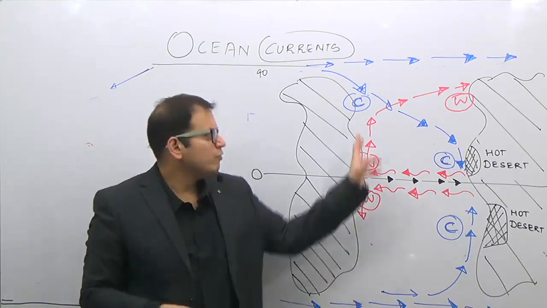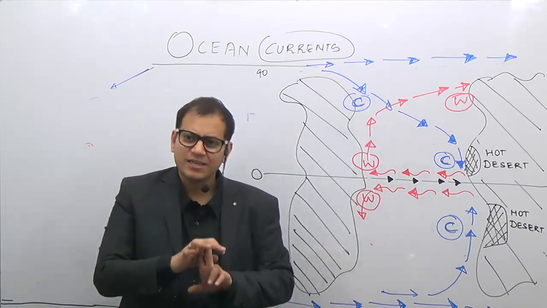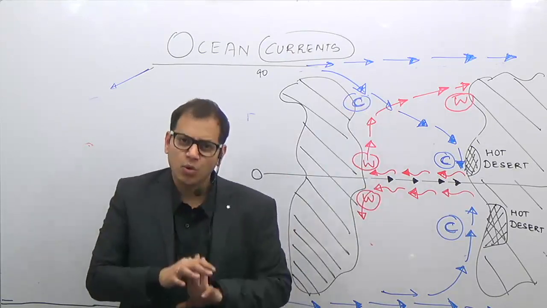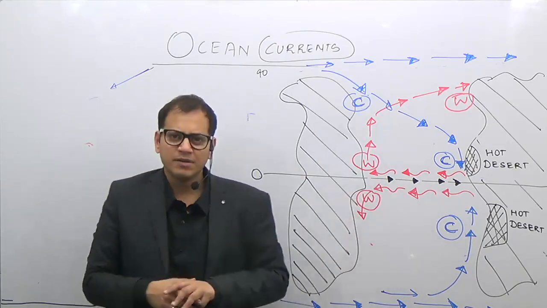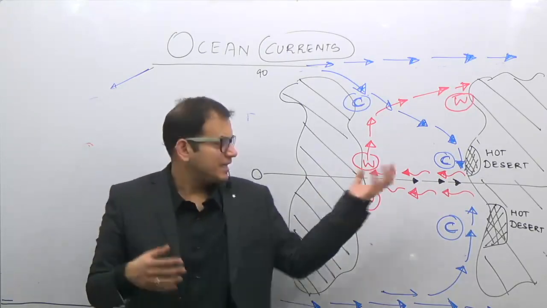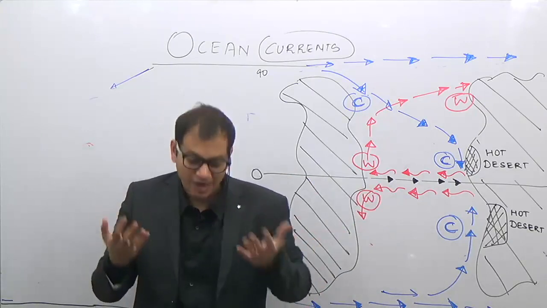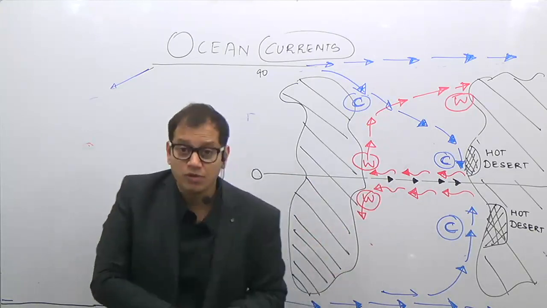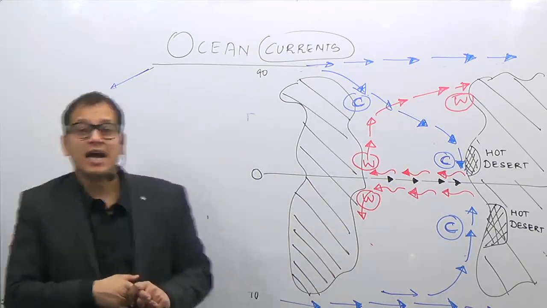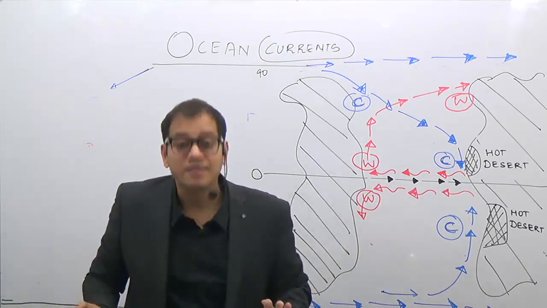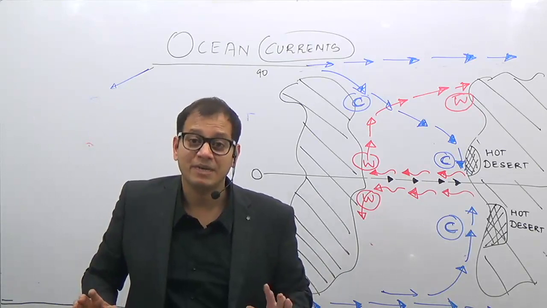Second factor is winds. So, wind is the other factor. Third factor is deflection, Coriolis force. Topography, because of the shape of the continent. Temperature difference, salinity difference. So, these are the different factors which will continue in part 2 of the lecture, but have a general idea of the ocean currents. I think these ocean currents have been made simple.